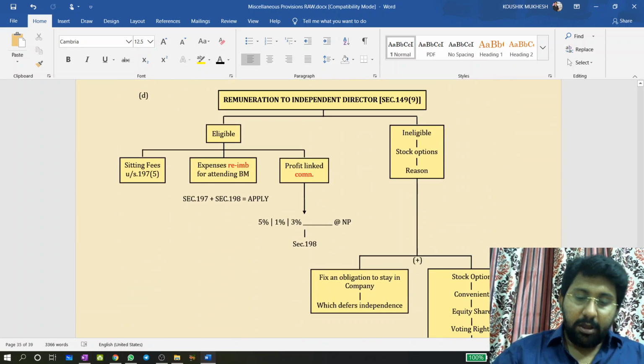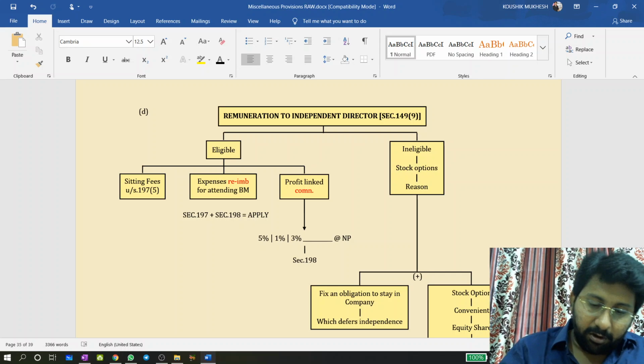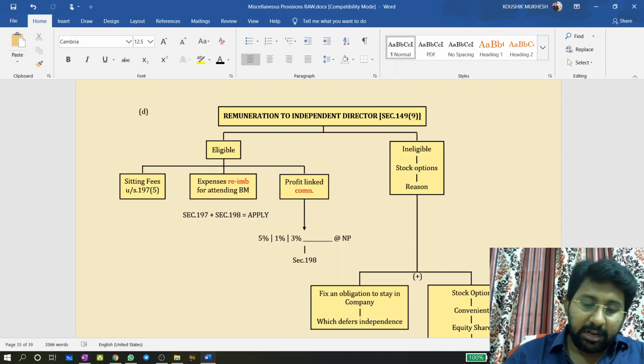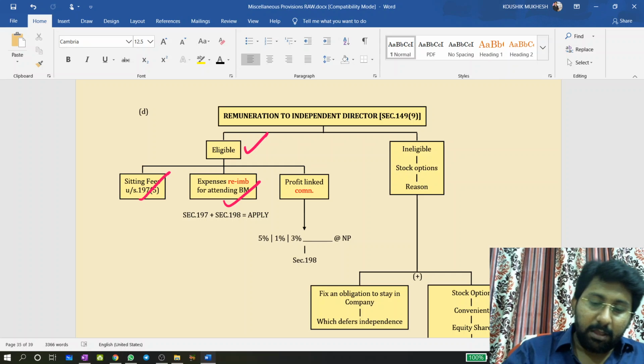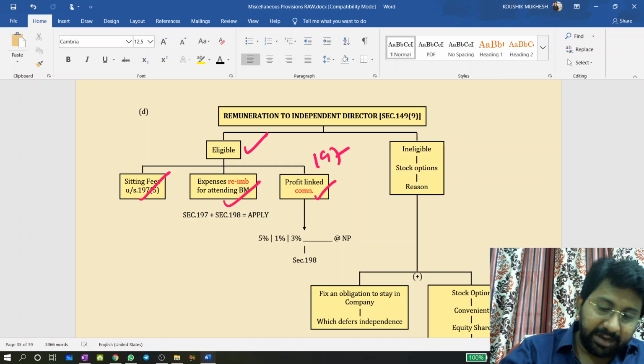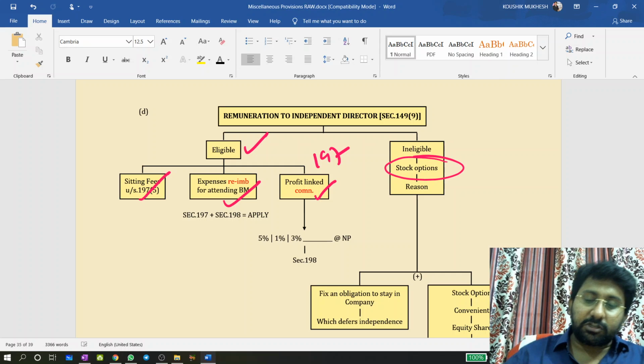So next issue, remuneration. Can we pay remuneration to an independent director? Remuneration will not make an independent director dependent. Remuneration will be given for work done, not to make him a slave. So therefore, remuneration: what are the eligibilities and what are the ineligibilities? Eligibility: sitting fees he can take, and expenses reimbursement for attending board meetings. Profit linked commission under Section 197 he can take. But he is not eligible for stock options.